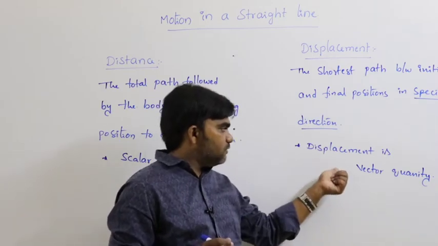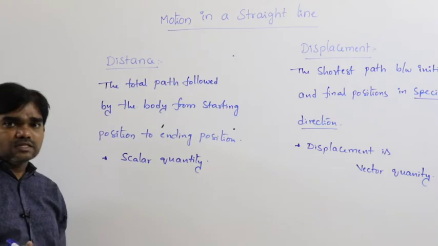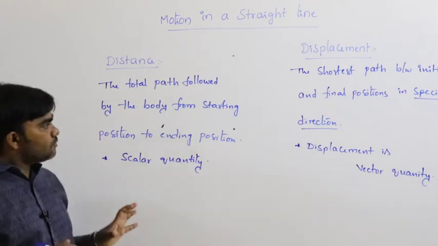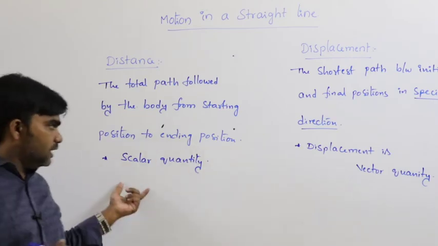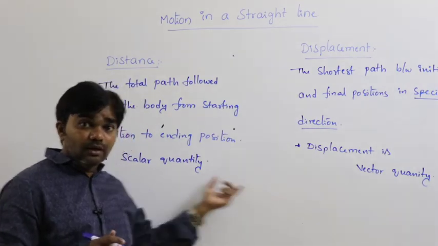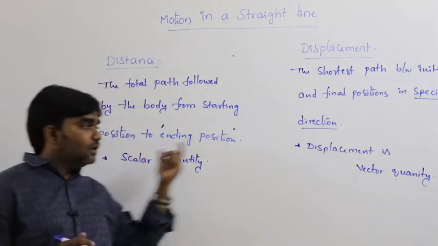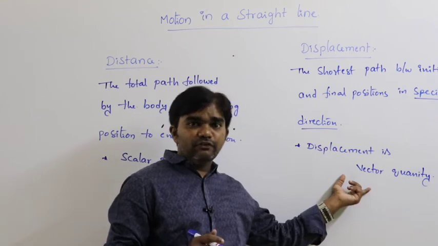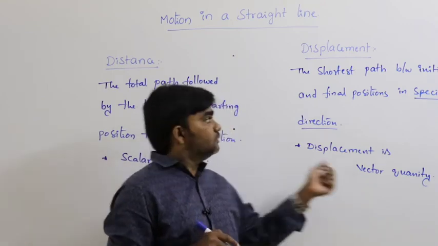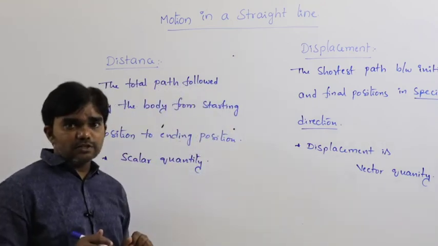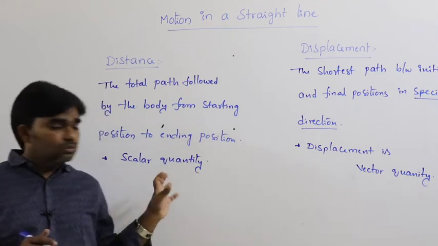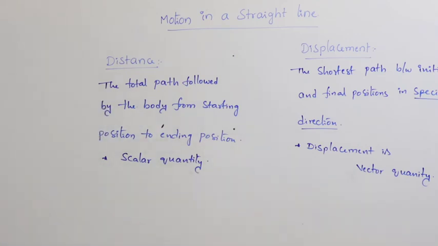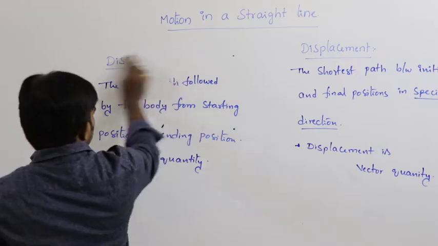So the displacement is a vector quantity and distance is a scalar quantity. Both must have magnitude, but distance does not have direction, and displacement must be defined in a specified direction. So this is distance and displacement. Now we can discuss these two with examples.